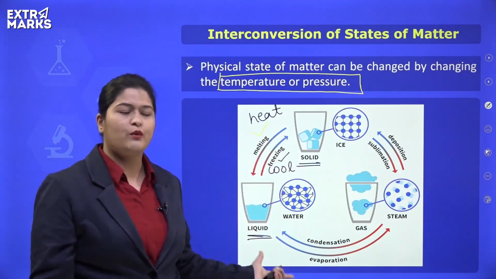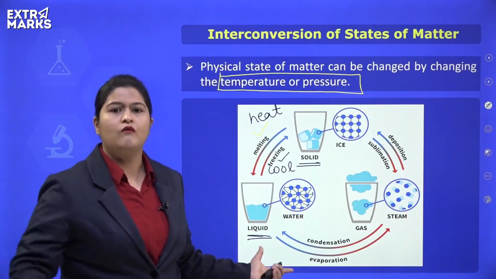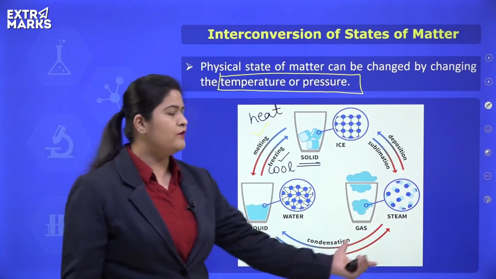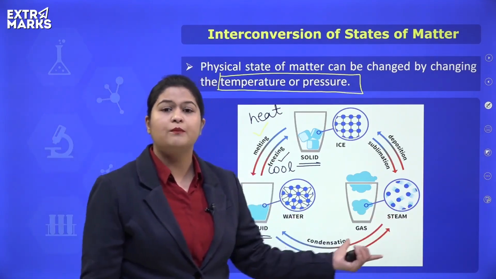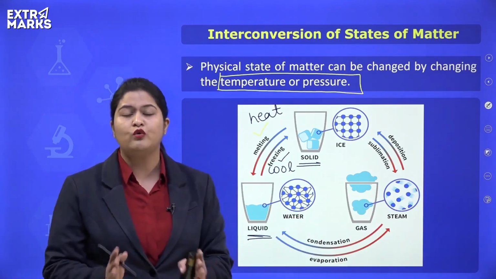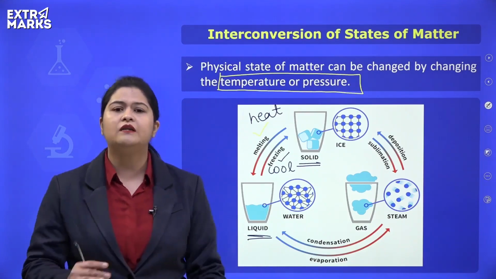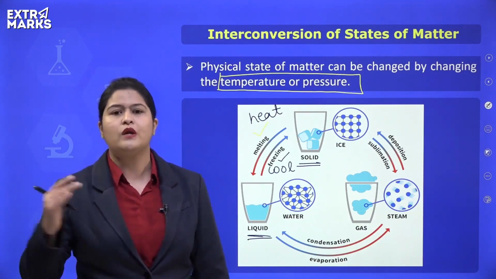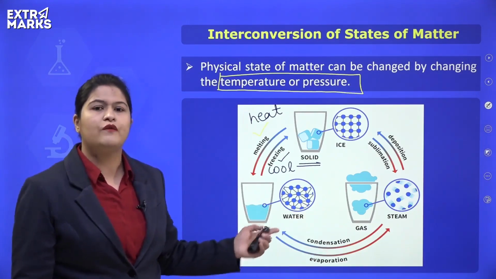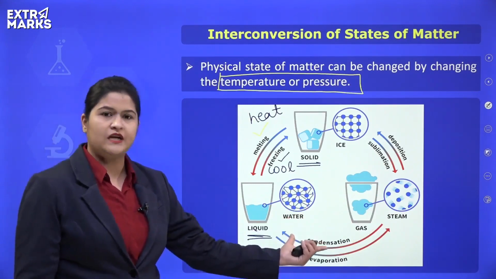Similarly, when we heat a liquid, it moves to the gaseous state. For example, water, when it absorbs heat or we heat it intentionally, it moves to the gaseous state. The process is known as vaporization. Vaporization, as I told you, refers to both evaporation and boiling. We will understand the difference between evaporation and boiling in the upcoming sessions. And the reverse, conversion of any substance from its gaseous state to liquid state, is known as condensation.